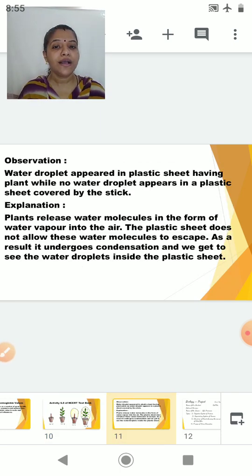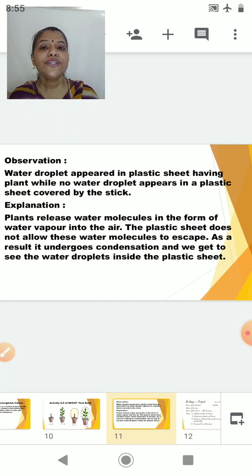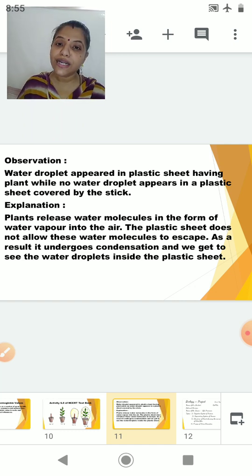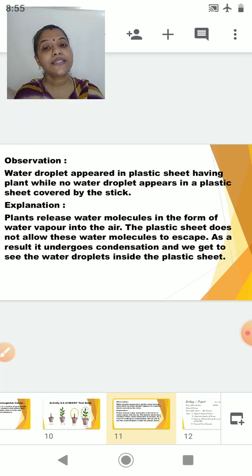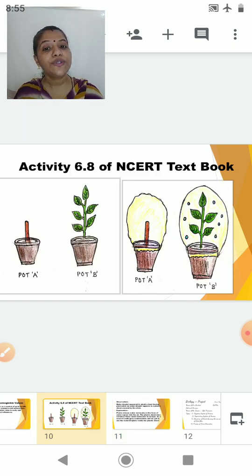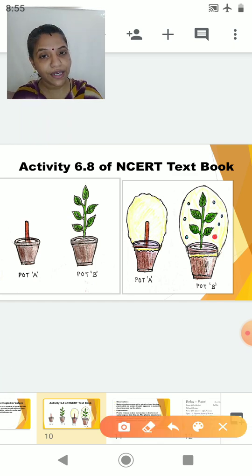Now plants release water molecules in the form of water vapor into the air, and all of you know that this process is called transpiration. Now the plastic sheet does not allow these water molecules to escape. As a result, they will undergo condensation and we will see the water droplets inside the plastic sheet. So this proves that plants show a process which is called transpiration.